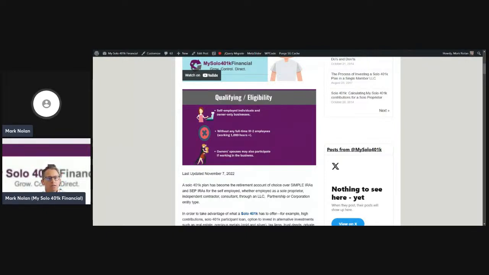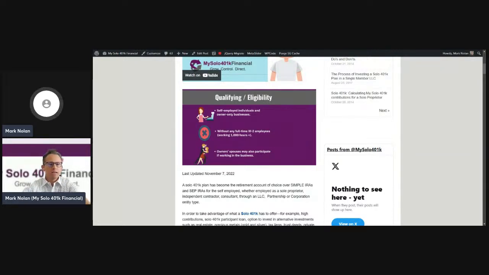Before we start talking about the Mega Backdoor Roth Solo 401k, specifically what income sources you can use to make contributions, you first need to understand the eligibility requirements to open a solo 401k plan. Qualifying for a solo 401k is pretty easy.